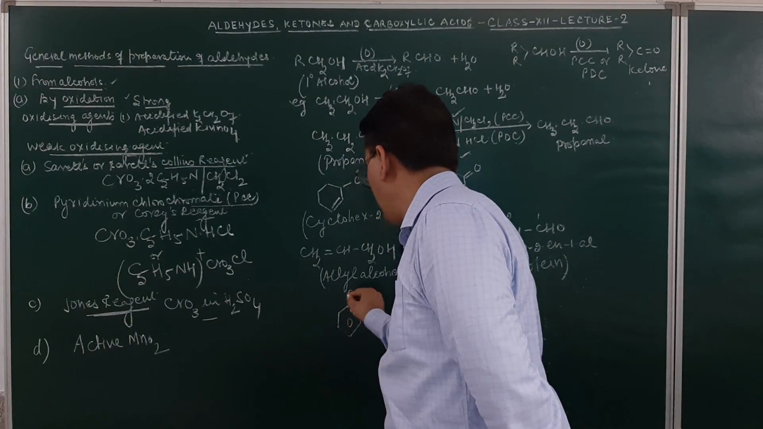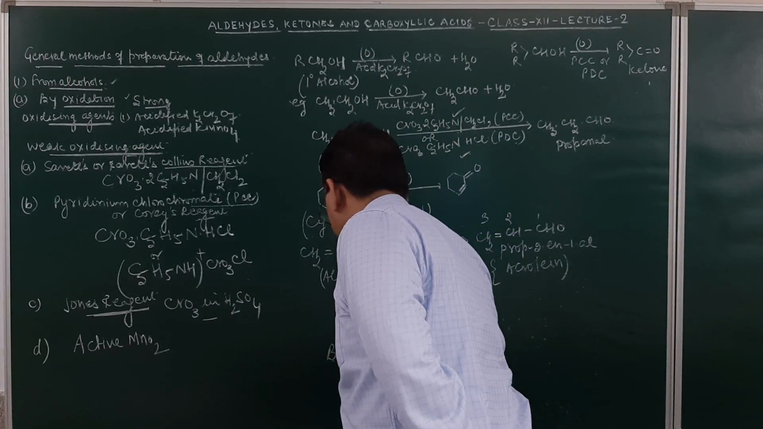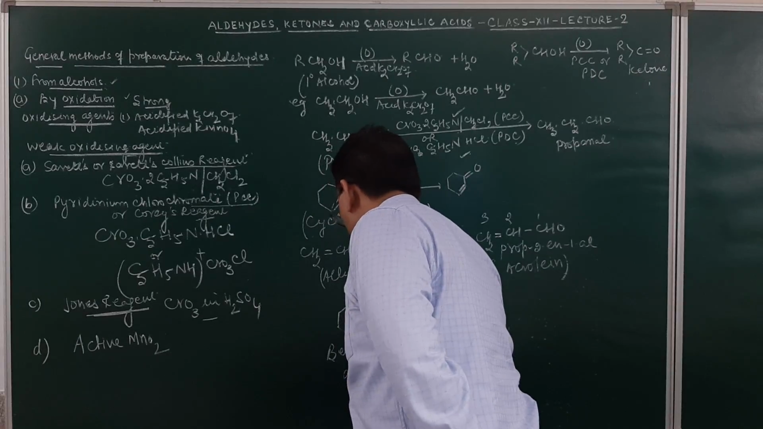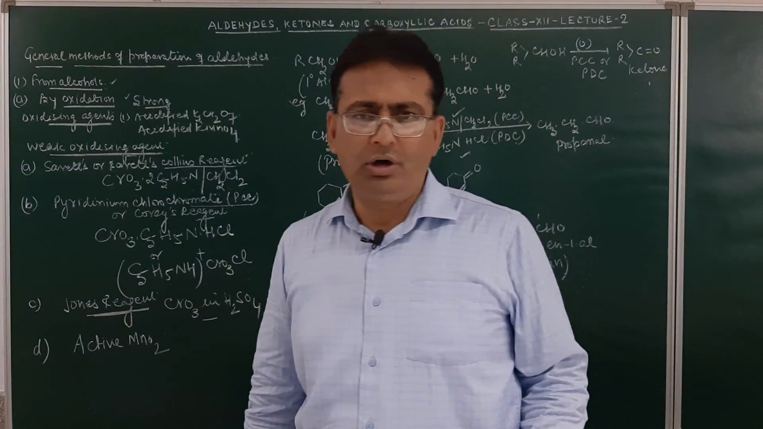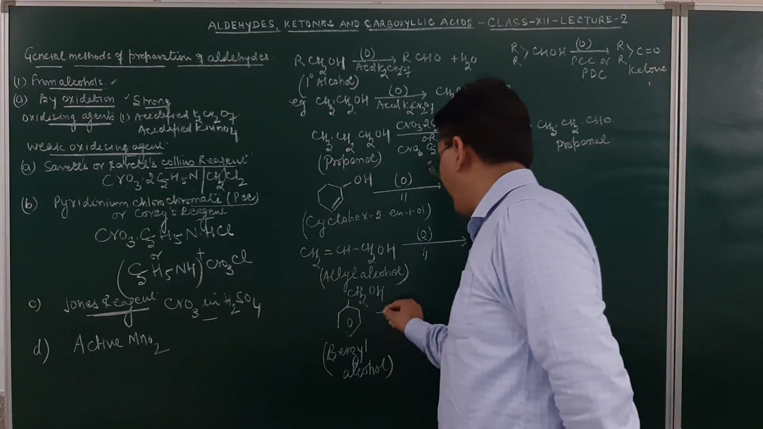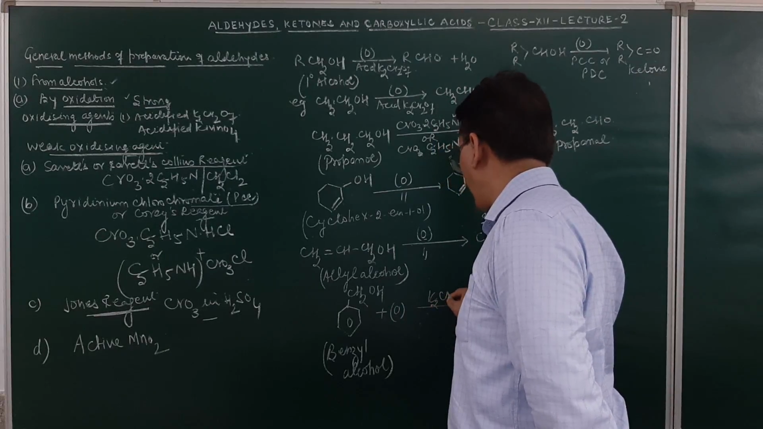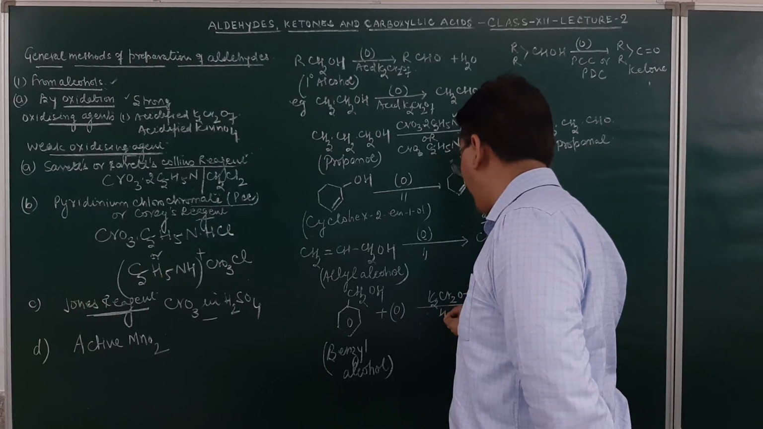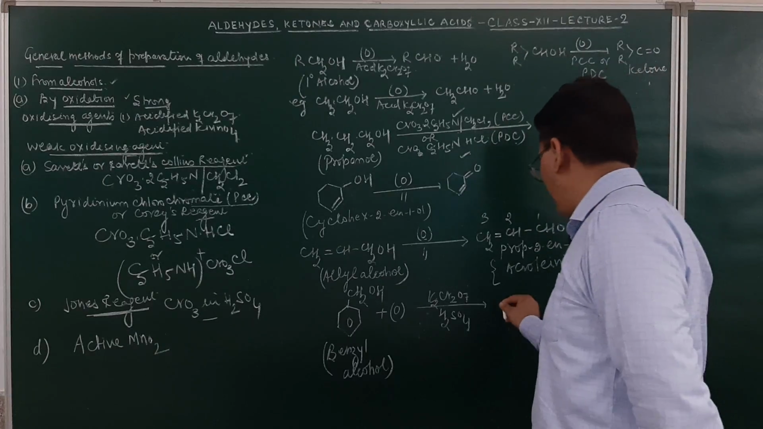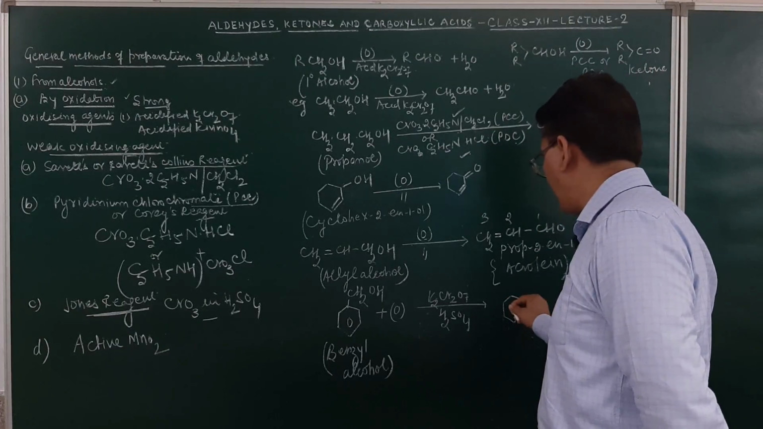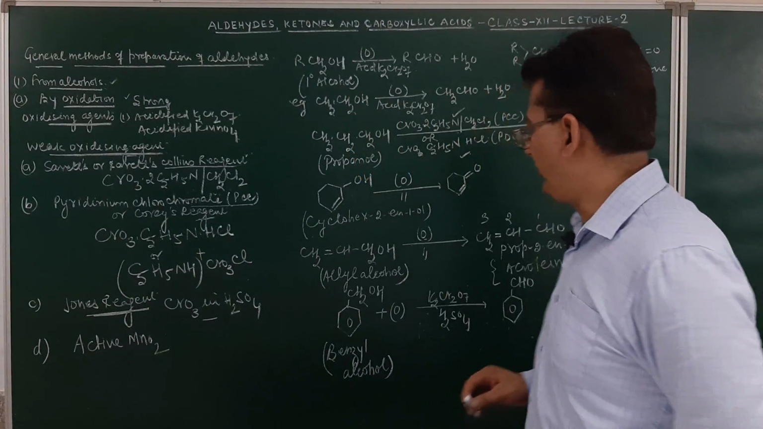if you take over here benzyl alcohol, this is benzyl alcohol. Benzyl alcohol on oxidation in presence of acidified potassium dichromate. Here this CH2OH group will be oxidized to a CHO group. So the product obtained over here will be benzaldehyde and a molecule of water will be given out.